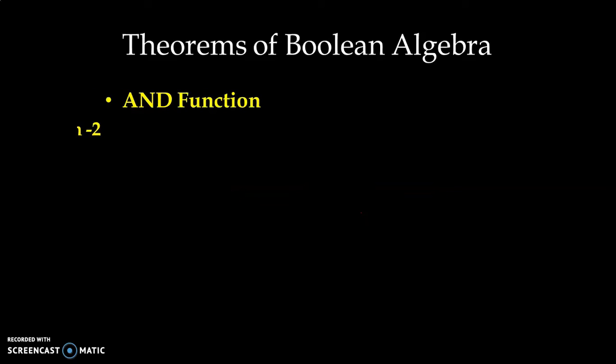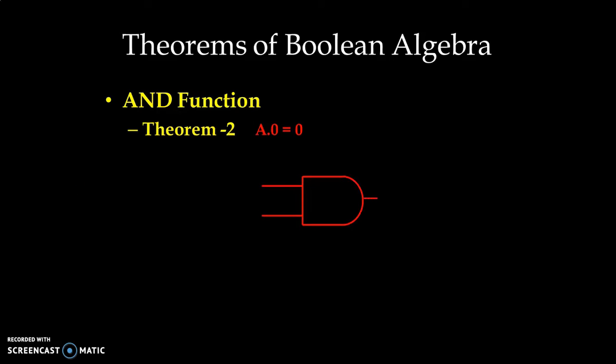We have theorem 2. A dot 0, A AND 0 is equal to 0. Now one of the inputs is A, another input is 0, and the output Y is equal to A AND 0. Now in case of an AND gate, we know that if any one input is at a low level, the output will always be at the 0 level.